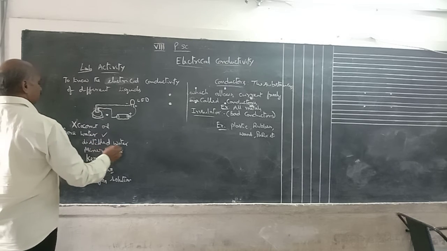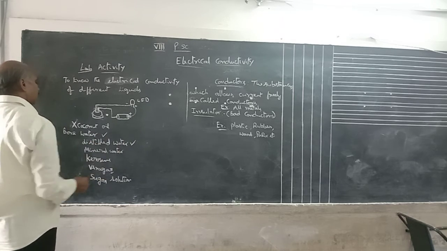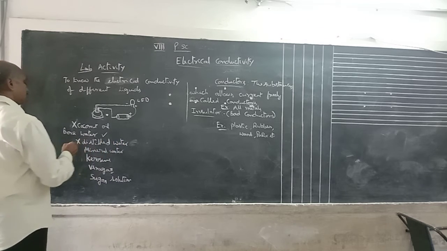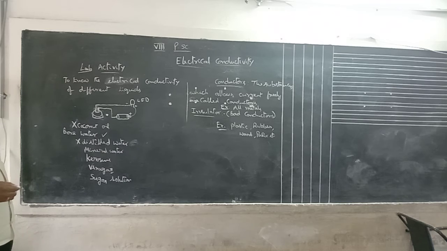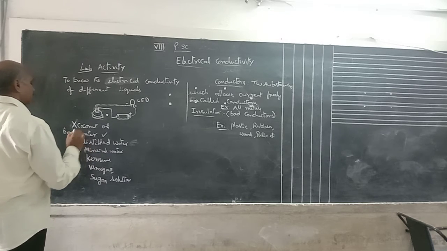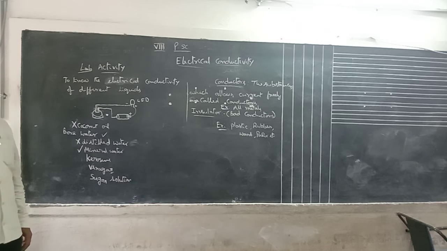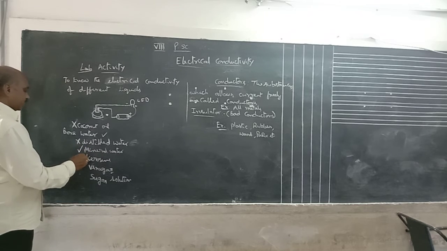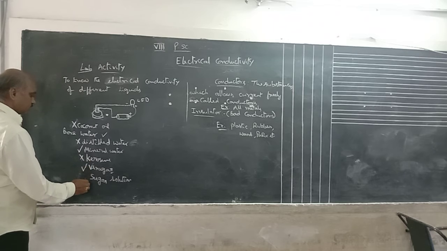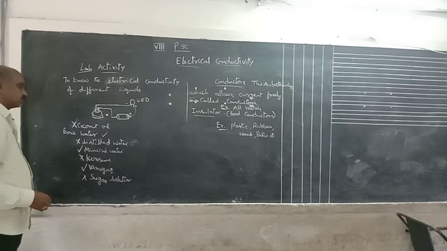Remove the bore water and pour the distilled water. Distilled water means current does not flow. So it is a bad conductor. And remove the distilled water, fill with mineral water. Mineral water means some minerals are there. So it acts as a good conductor. Here kerosene, bad conductor. Vinegar, good conductor. Sugar solution, bad conductor, like this.